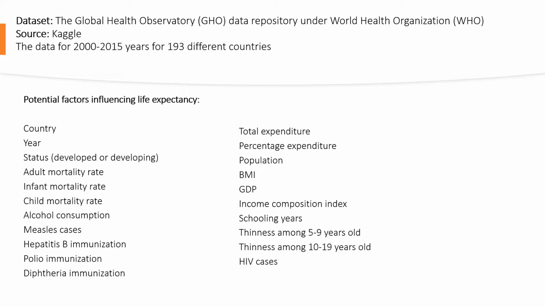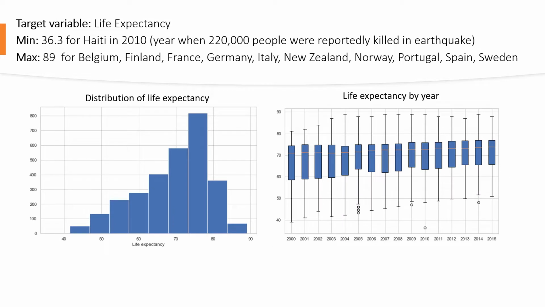Population, body mass index, gross domestic product per person, income composition index. That's a number from 0 to 1, with 0 being no opportunity to earn income. Schooling years, thinness among 5 to 9 year olds, thinness among 10 to 19 year olds, and HIV cases. Our target variable is life expectancy.